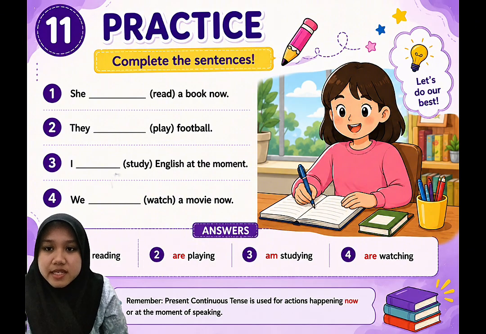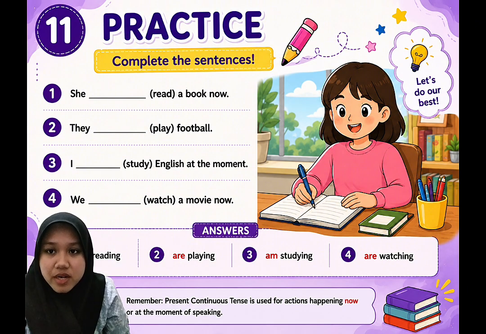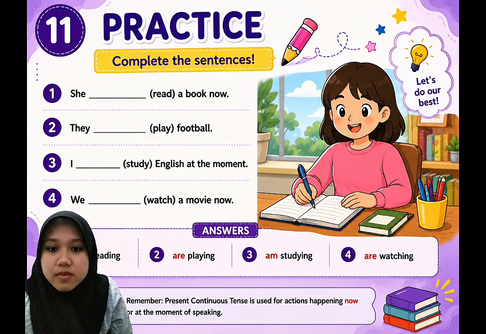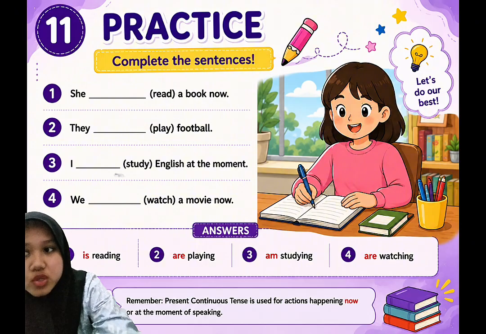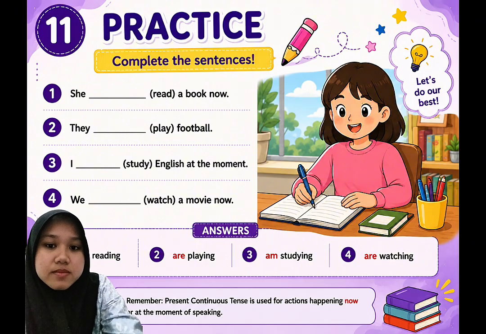Take a few seconds to answer each question. Pause the video if you need more time. After checking your answer, see whether you understand why each answer is correct. Practice like this is very, very important because grammar becomes easier when you use it regularly.